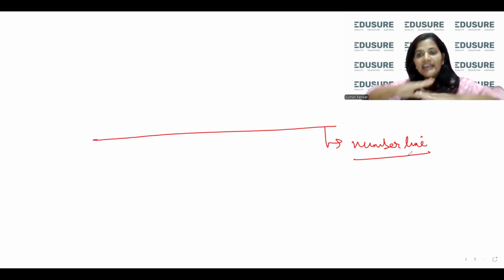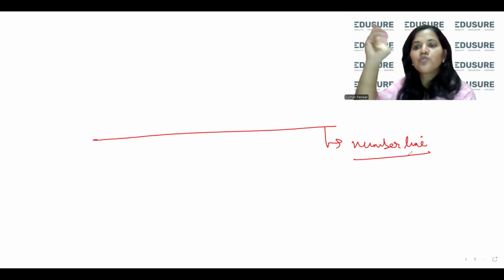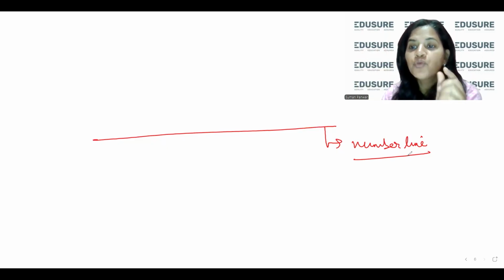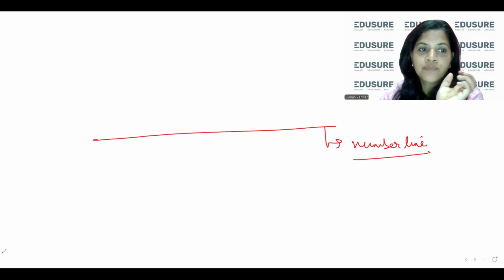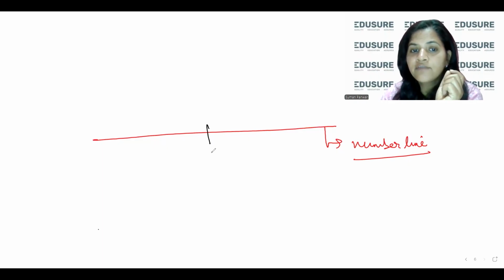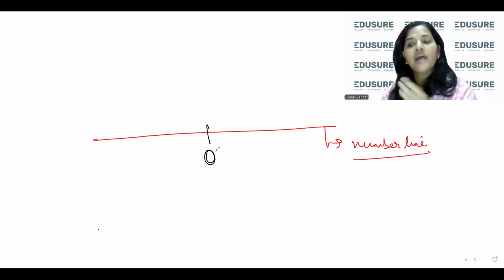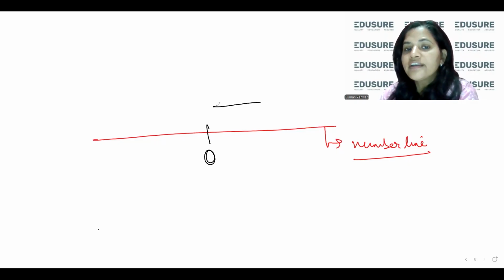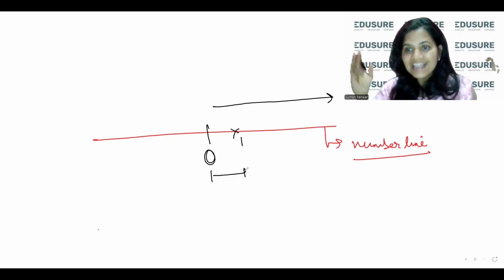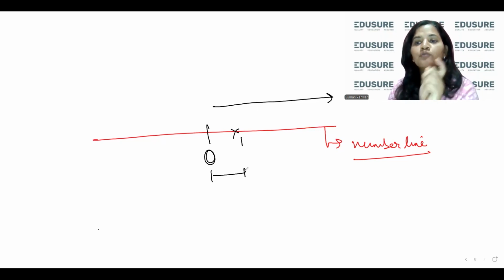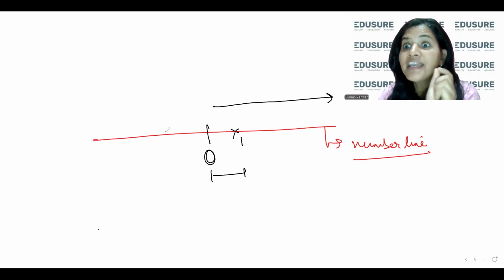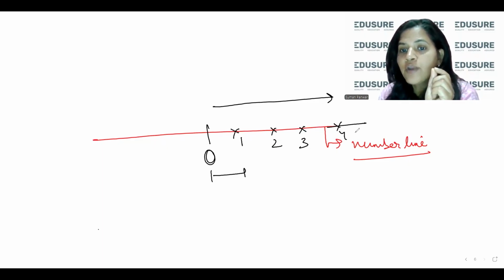So the number line is one dimensional. One dimensional means I can lay my numbers on a line. There is no second dimension. So how do we represent numbers on a number line? Every number has a significance on the number line. At the middle of the number line, we will have nothing. That means zero. We have nothing. On the right hand side, we start placing the natural numbers, that are positive integers, at a distance of 1 unit. If you have seen a 15 centimeter scale, there is a zero and after zero there is a one, equidistant. So this is 2, this is 3, this is 4 and so on.